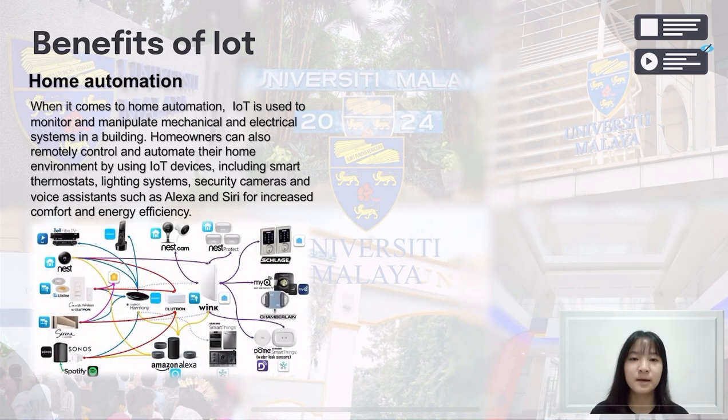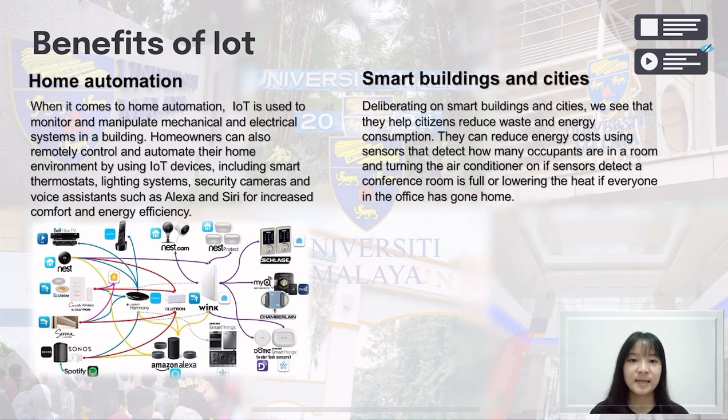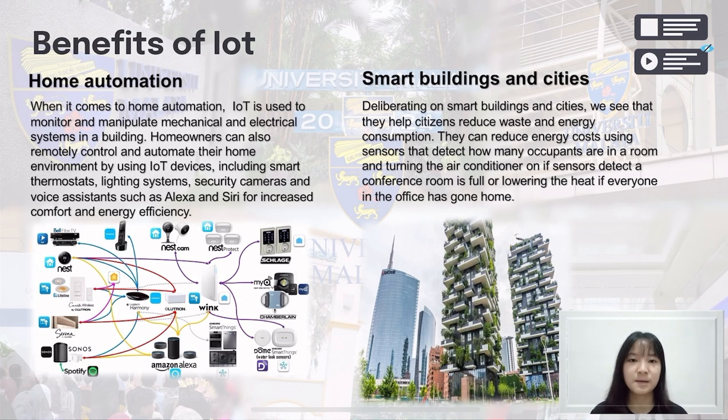When it comes to home automation, IoT devices are used to monitor and manipulate electrical and mechanical systems in a building. Homeowners can also remotely control their home environment by using IoT devices. Deliberating on smart buildings and cities, we can see that it can help citizens reduce waste and energy consumption. For example, sensors can detect how many occupants are in a room and in turn turn an air conditioner on or off automatically.